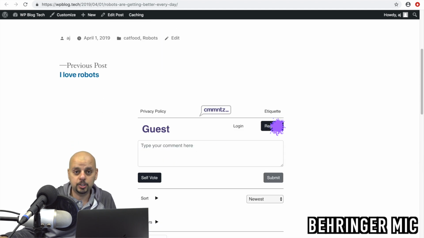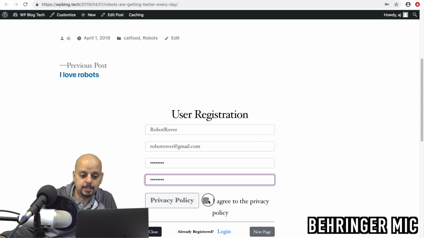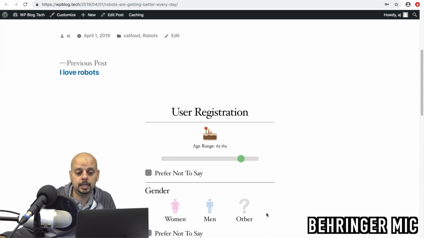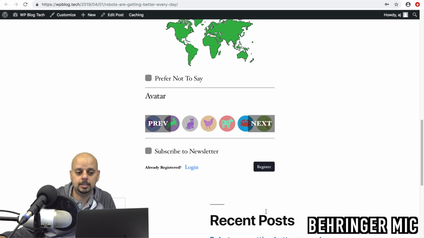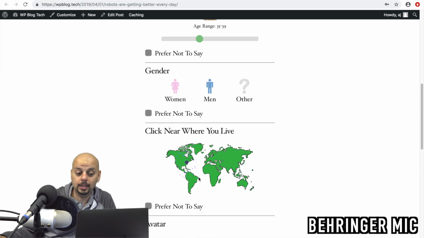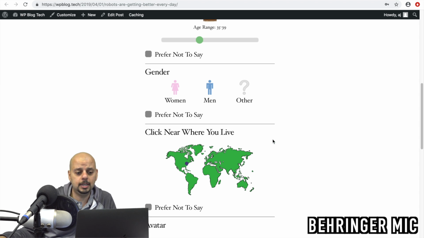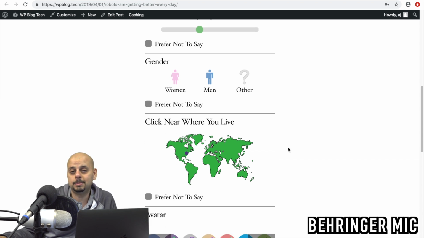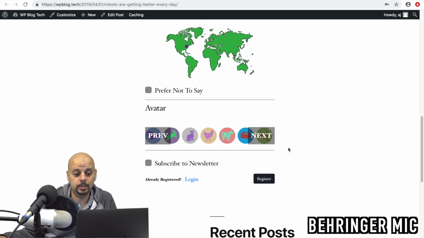And now I'm actually going to register for an account. And I agree to the privacy policy. I go to the next page, and this is where I configure my account settings. I set my age, my gender, and where I live, and as you can tell, it's very loose as far as what you can choose. You choose half a decade as far as your age, a gender, and geographically for your location, it's approximately within 250 miles of where you live.